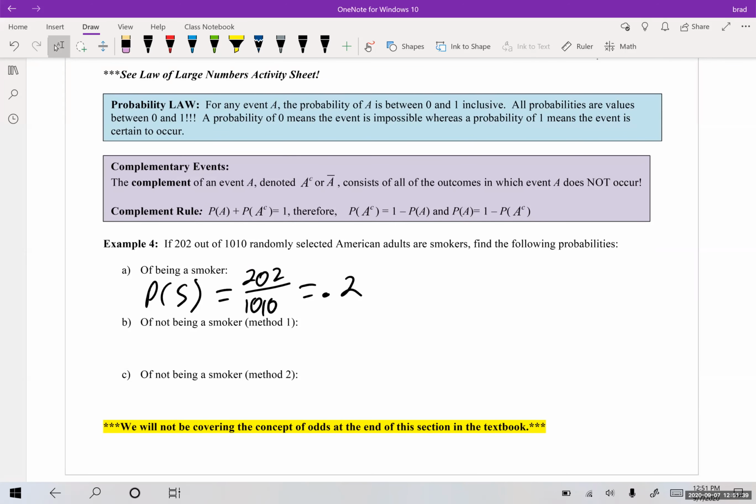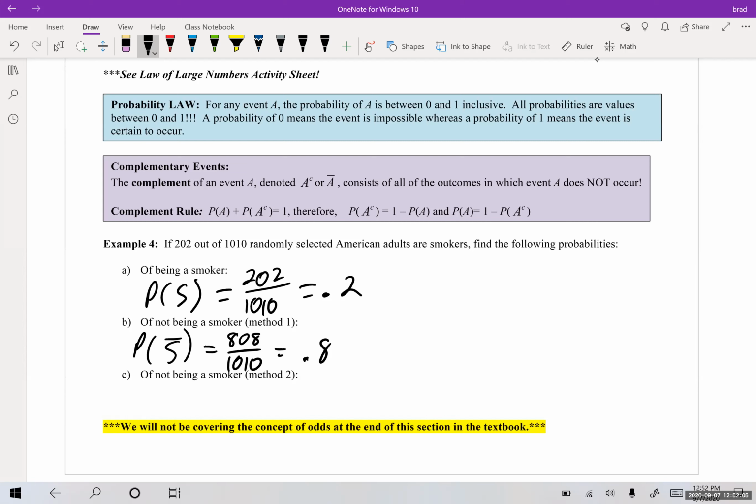Now the probability of not being a smoker. So we could just do, okay, how many people aren't smokers? Well, if 202 are smokers in this sample, then that must mean 808 are not. So the probability of not being a smoker, that would be 808 out of 1,010. So that would be 0.8, or 4 out of 5.